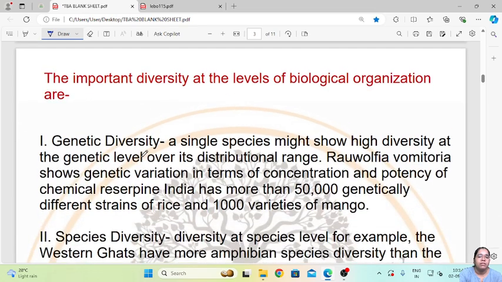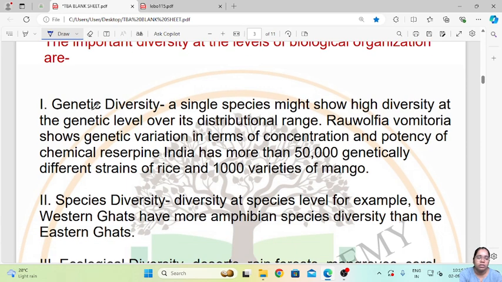Now let us understand what are the different types of biodiversity. The important diversity at the level of biological organization is as follows. The first type is the genetic diversity. A single species might show high diversity at the genetic level over its distribution range. India has more than 50,000 genetically different strains of rice and 1,000 varieties of mango. So this is what is called genetic diversity. That is, there are different organisms depending upon their genetic makeup.